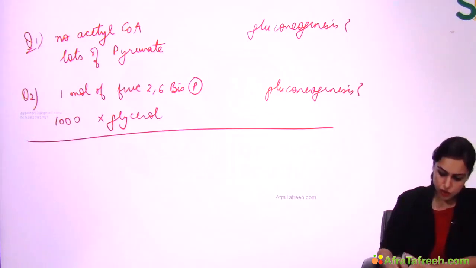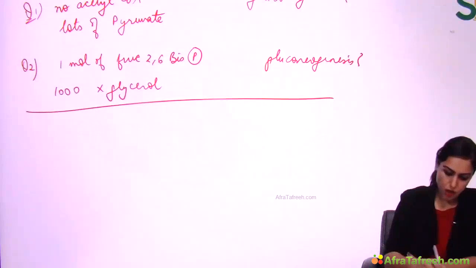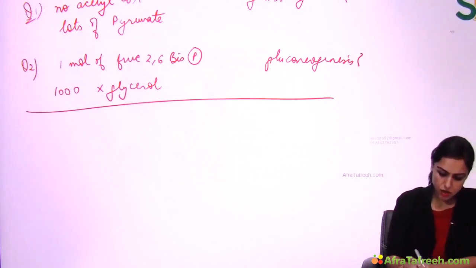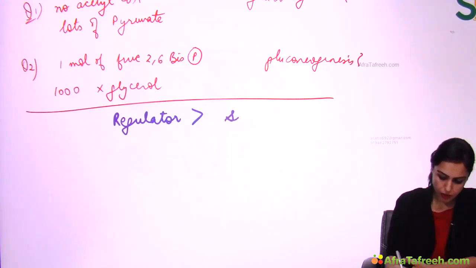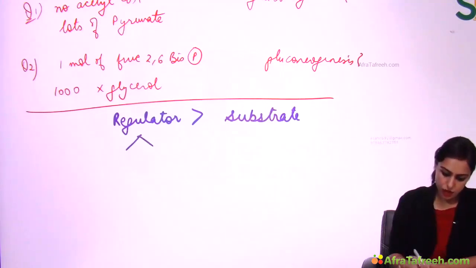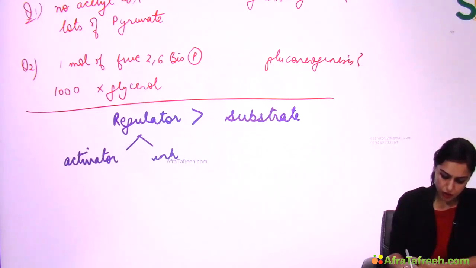For solving such questions, I will tell you a formula. The formula is that regulator is always more important than substrate. Regulator means activator or inhibitor. Activator or inhibitor is more important than substrate.